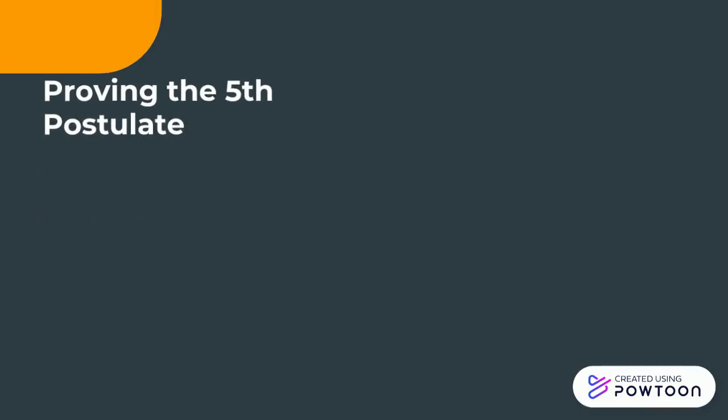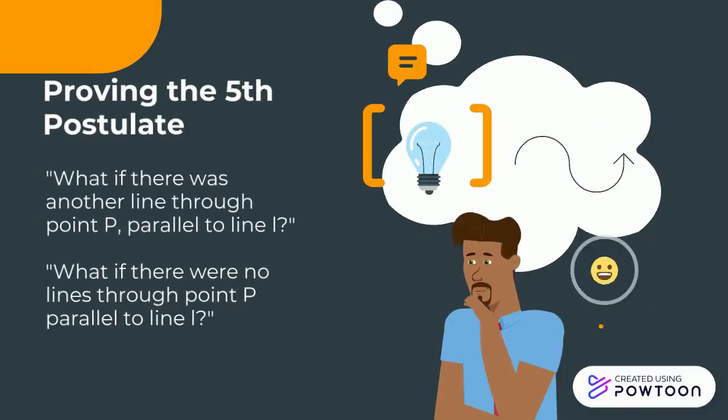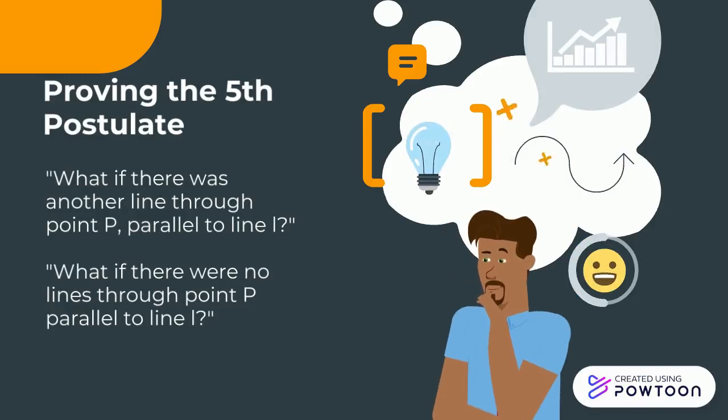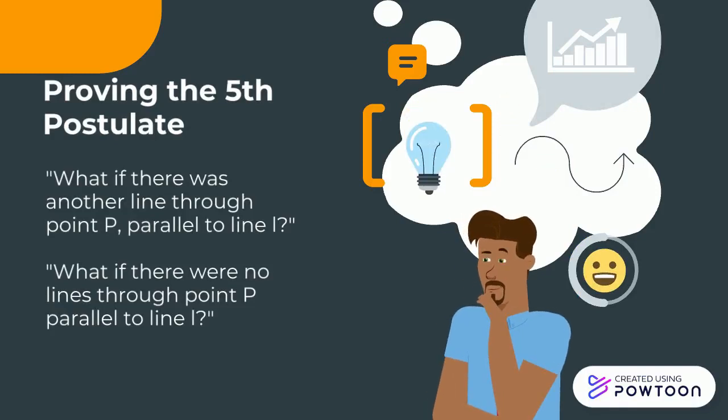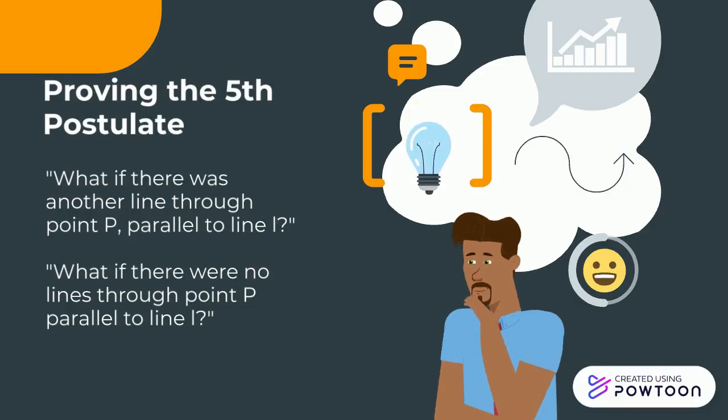In their attempts to prove the fifth postulate, a number of mathematicians became curious and started asking questions, namely, what if there was another line through point P that was parallel to L? Or, what if there was in fact no line through point P parallel to L? These two questions form the basis of non-Euclidean geometry, geometry which doesn't exist in the conventional sense of a flat world. Let's quickly tackle these two questions one by one.